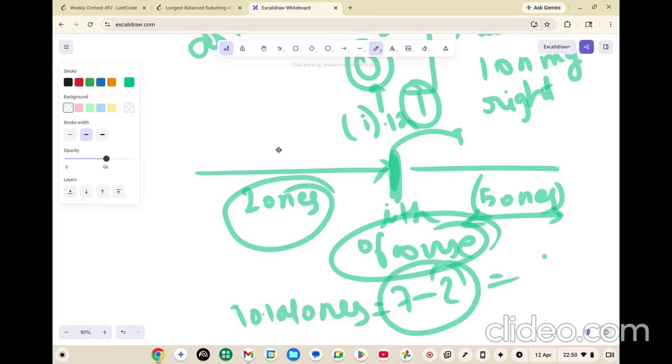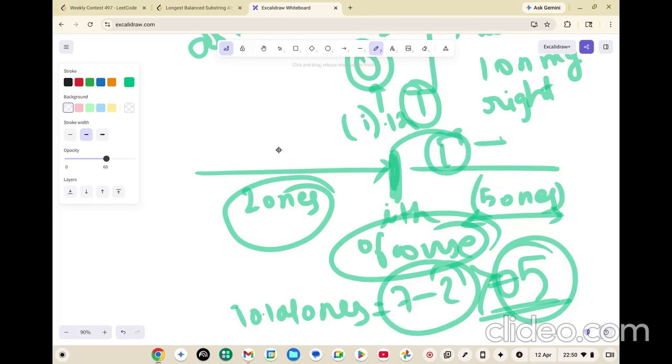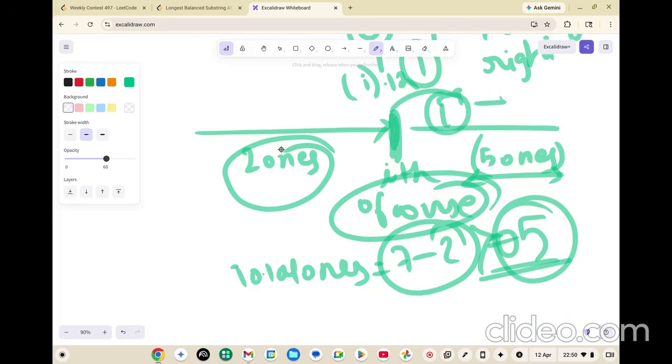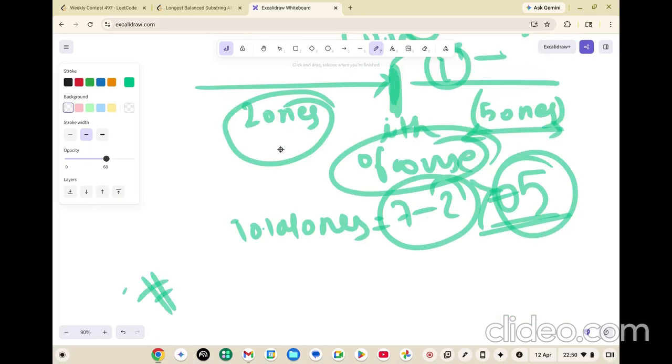So 7 minus 2 is 5. If the value is greater than 0, then I have a 1 on the right side of my string, and then I will be able to replace it. Are you getting it?